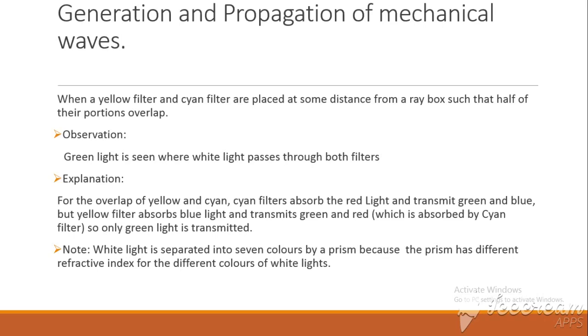The yellow filter is going to absorb the blue light, which has been produced by the cyan filter. Then remember the cyan produced green and blue, but remember the yellow filter absorbs blue. So the yellow filter will absorb the blue. We shall end up with one color, green, out of the different colors of white light. Let's continue.